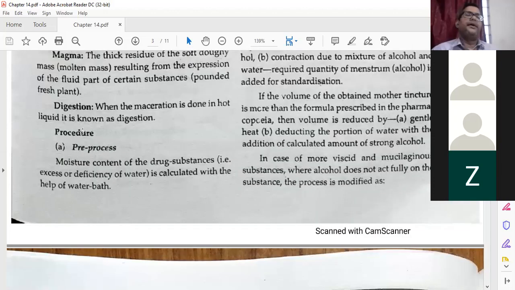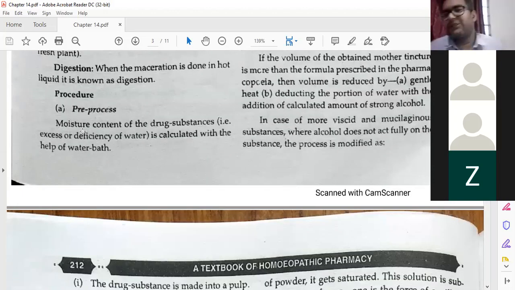Now we will come to the process of maceration. We need a macerating jar. I have already shown you this macerating jar in that video. What preparation do we have to make first? The moisture content of the drug substances, the excess or deficiency of water, is calculated with the help of a water bath. We have already done that.